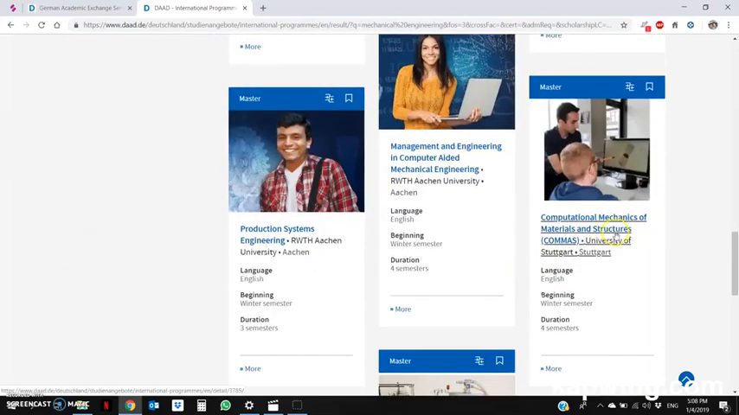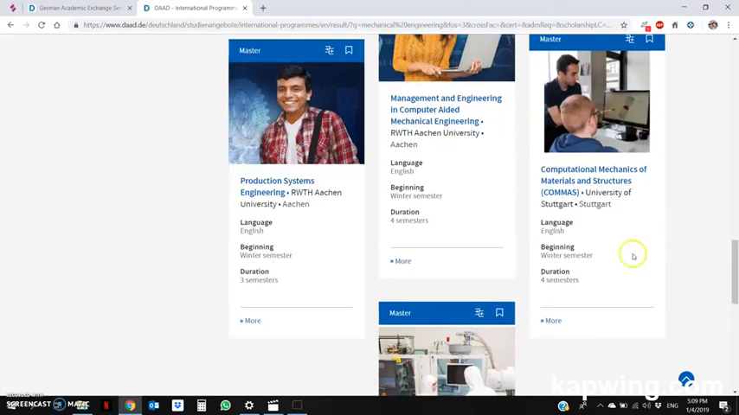For example, this one is in Stuttgart. It's called Commerce. It has 4 semesters. The classes intake will start in winter semester, and the language medium is English. So right now what you can do, you can select all these universities. You can see all of them.